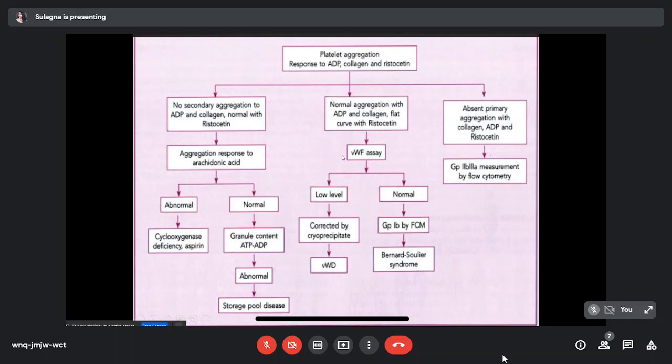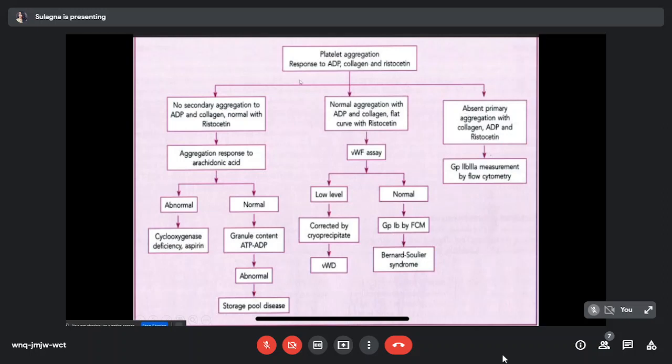By doing a von Willebrand factor assay. In case of von Willebrand disease, the factor will be low and it will get corrected by the cryoprecipitate. But in case of Bernard-Soulier syndrome, the von Willebrand factor level is normal, and the confirmative diagnosis of Bernard-Soulier syndrome is by doing flow cytometry by detecting any abnormality in the glycoprotein 1b complex.